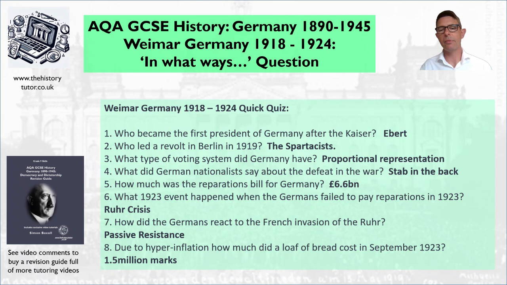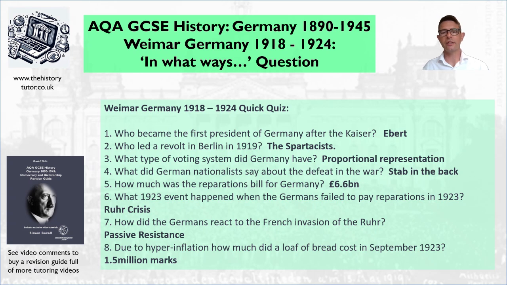So who became the first president of Germany after the Kaiser? Friedrich Ebert. He led the November 1918 revolution to overthrow the Kaiser, and he was leader of the Socialists. And the Socialists were the largest party in the Reichstag, so obviously he became the first leader. Who led a revolt in Berlin in 1919?